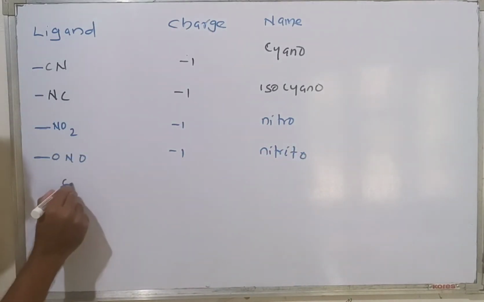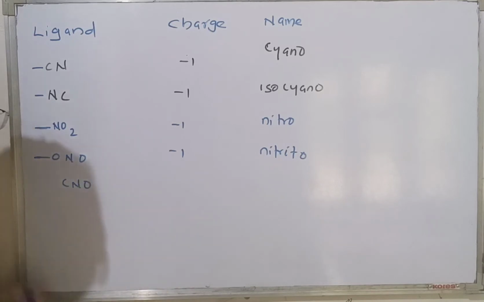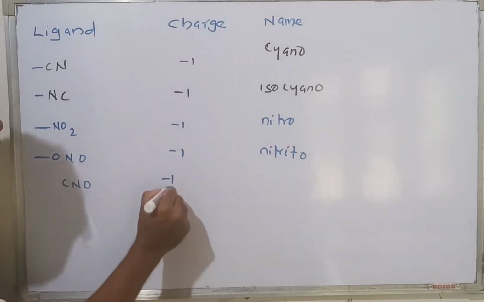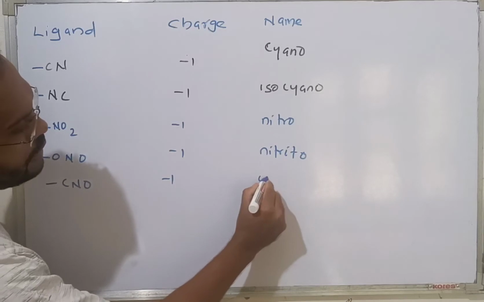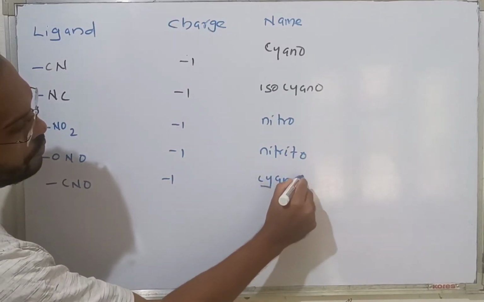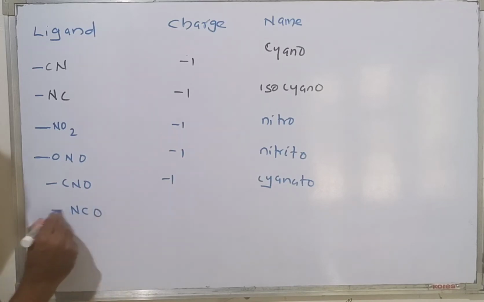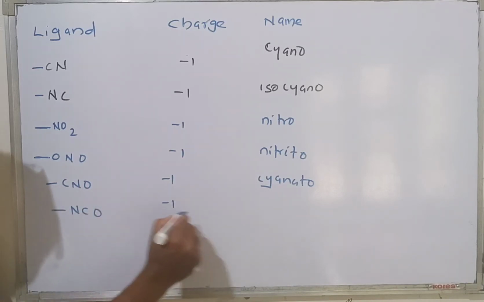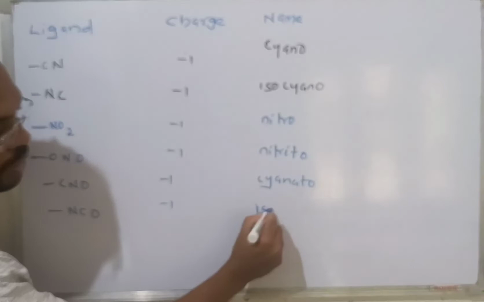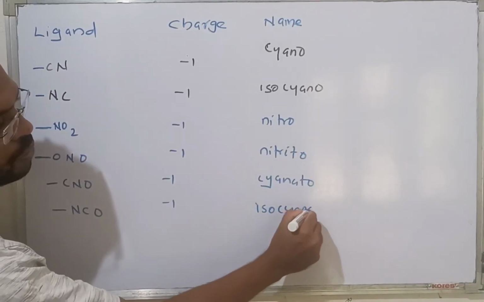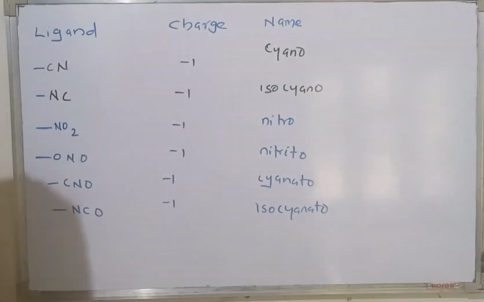Now CNO minus 1, carbon is bonded, cyanato. But it can be NCO, nitrogen is bonded, minus 1, isocyanato.